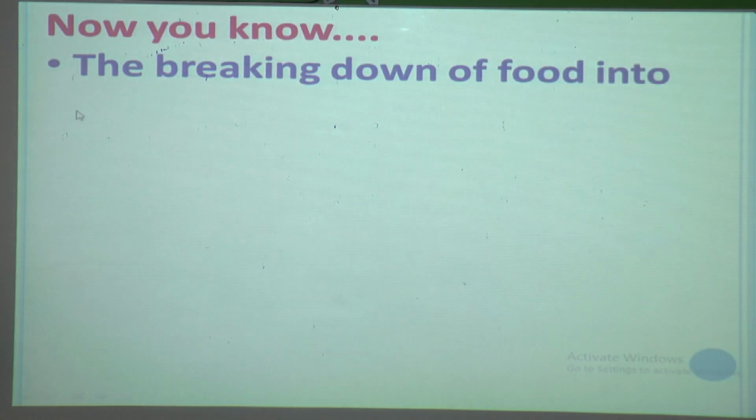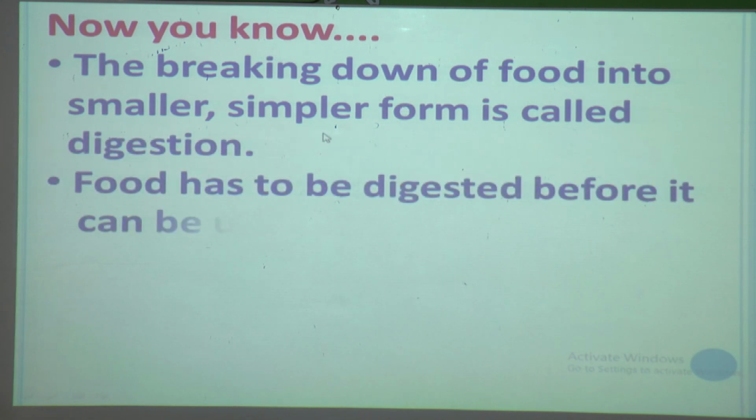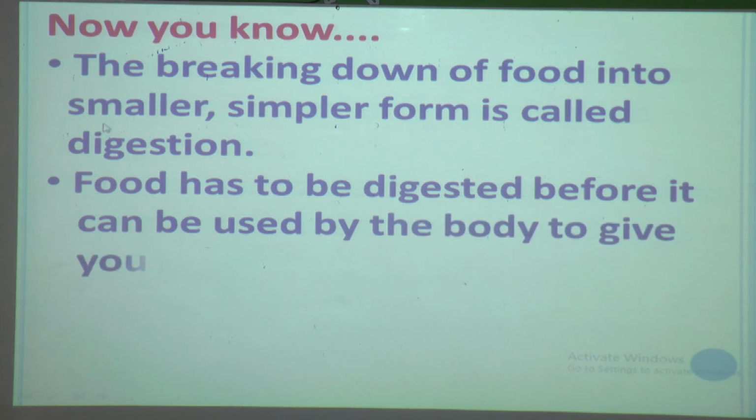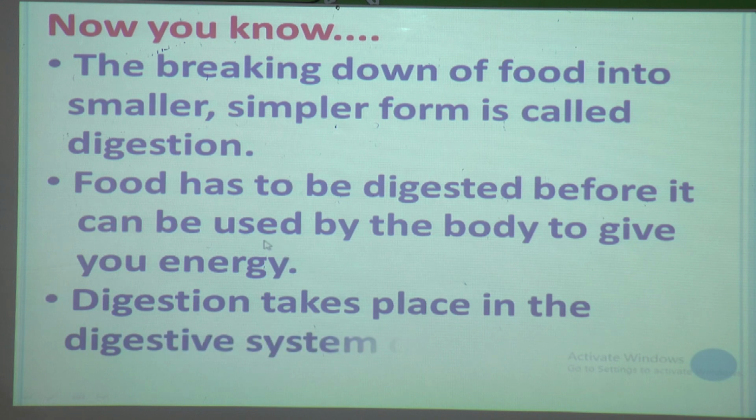In this way, in today's lesson, we learned that the breaking down of food into smaller, simpler form is called digestion. Food has to be digested before it can be used by the body to give you energy, and digestion takes place in the digestive system of your body.